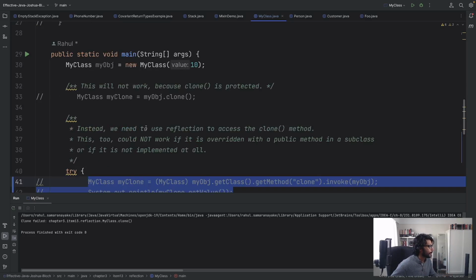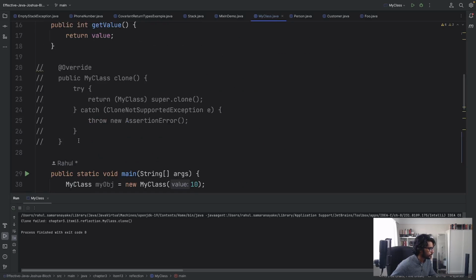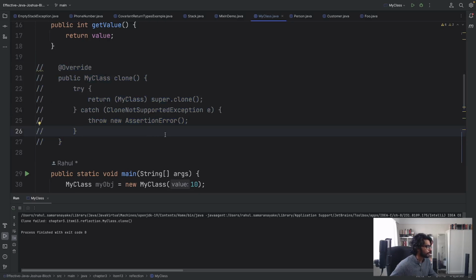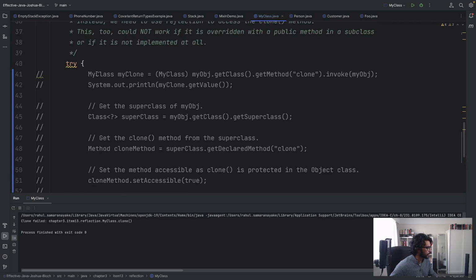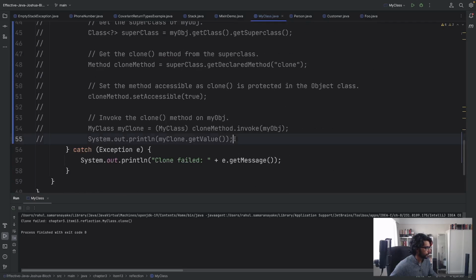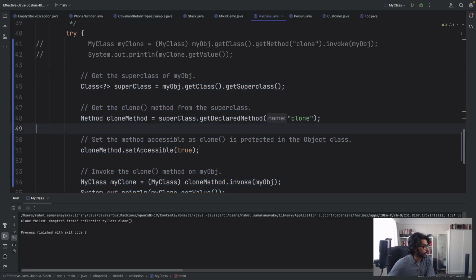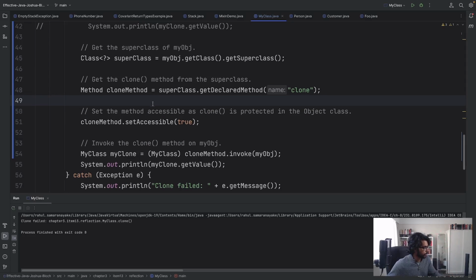So firstly, I'm not going to override the clone method in my class. So we're going to try and use the clone method in the Object class. Now what happens then is I'm going to leave that bit commented out, and comment out this bit here, which is trying to access the clone method of the superclass, which you can see here.